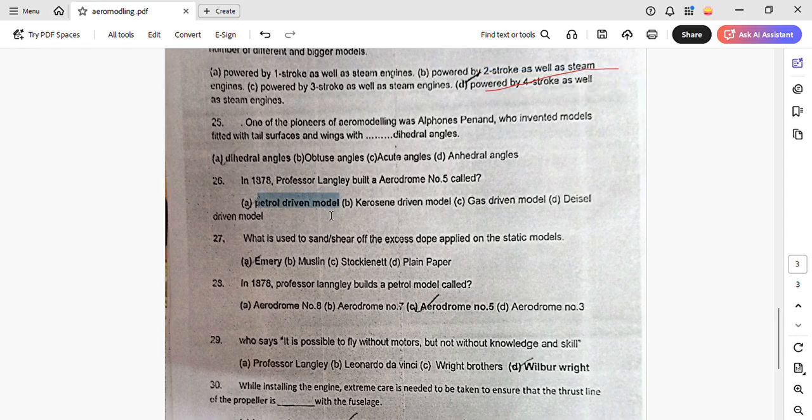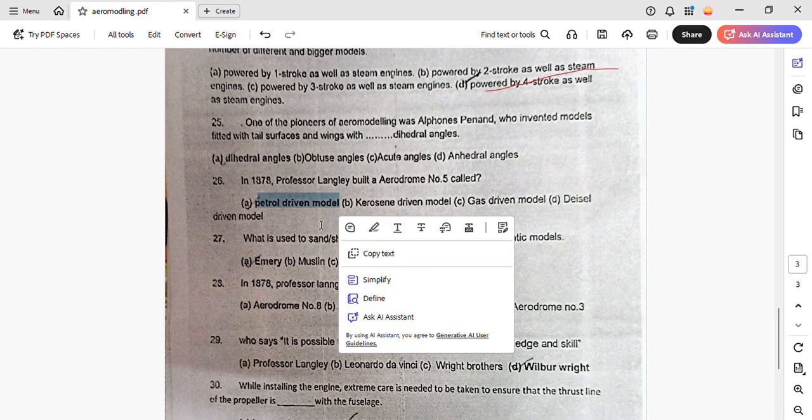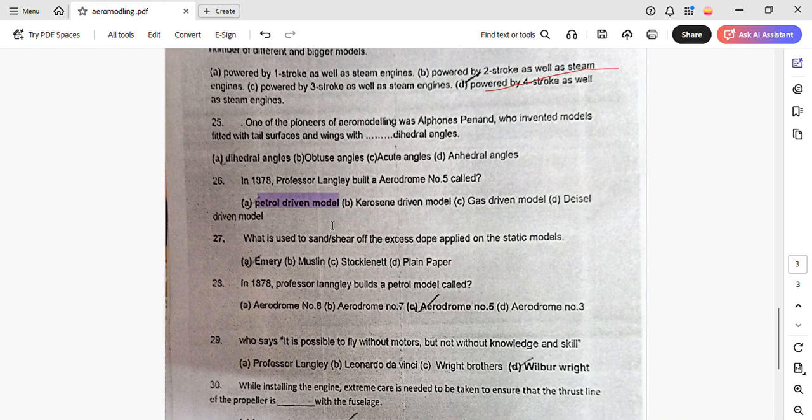In 1878, Professor Langley built aerodrome number 5, a petrol-driven model. It was the first ever petrol-driven model. Then, what is used to sand or shear off the excess dope applied on static models?